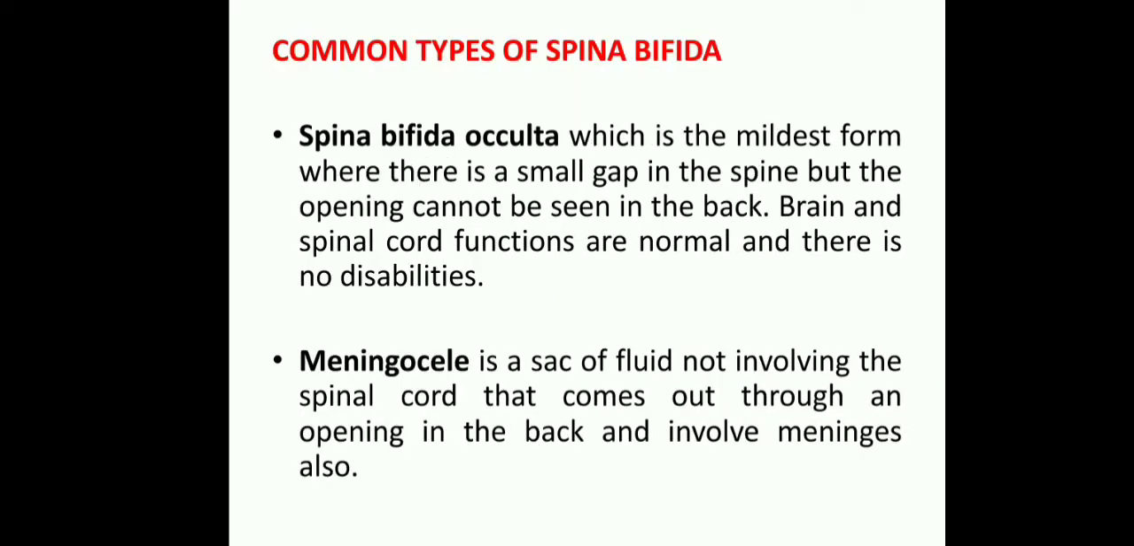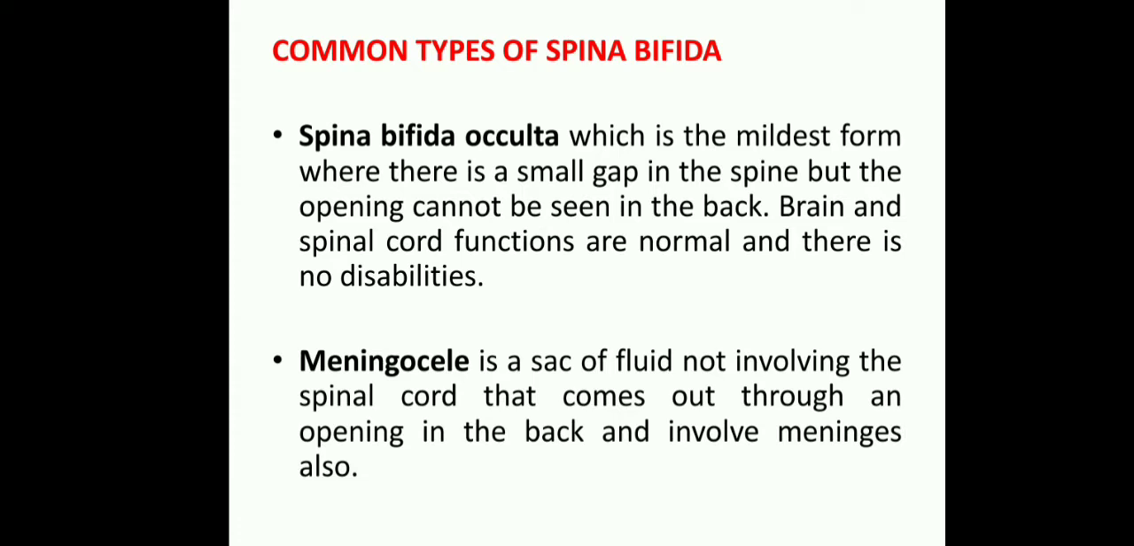Next is the common types of spina bifida. These are spinal defects. There are a total of three common types of spina bifida: first is spina bifida occulta, second is meningocele, third is meningomyelocele. We will discuss them one by one. Total how many common types are there? Three types. First, spina bifida occulta, we will discuss now.